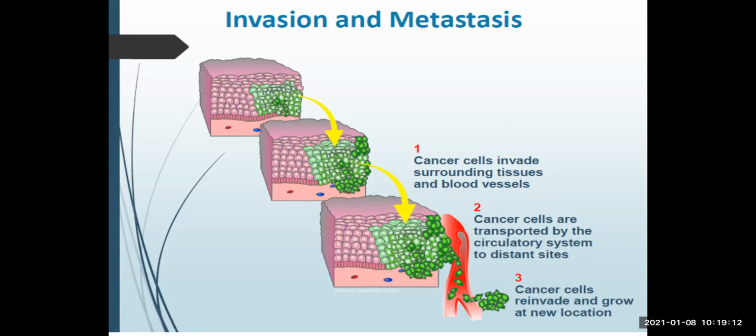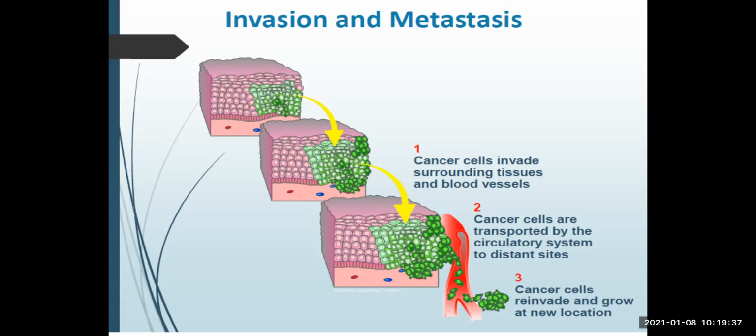Those cardinal features are: number one, rate of growth. Malignant tumors grow very fast or rapidly. Number two, the histological features. They are poorly differentiated cells, or anaplastic cells in case of malignancy, whereas benign tumor cells are well differentiated, meaning they look almost like the normal cell.